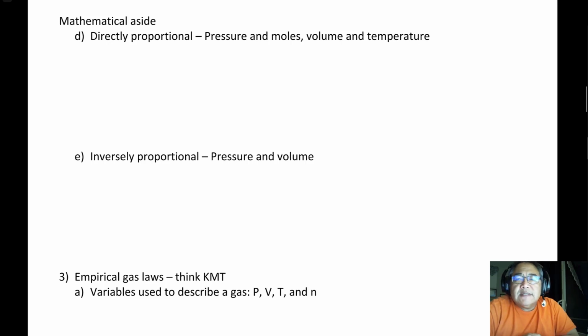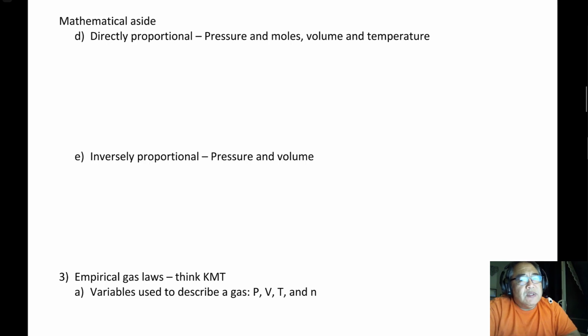So we're about to discuss the empirical gas laws. Those are the gas laws that people got by observing the behavior of gases. Empirical means observed or from experimental data. But before we do that, I always found it was useful to review some math topics.